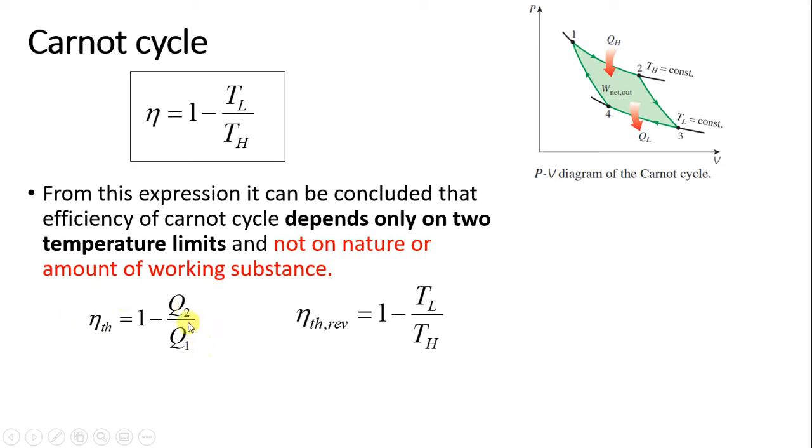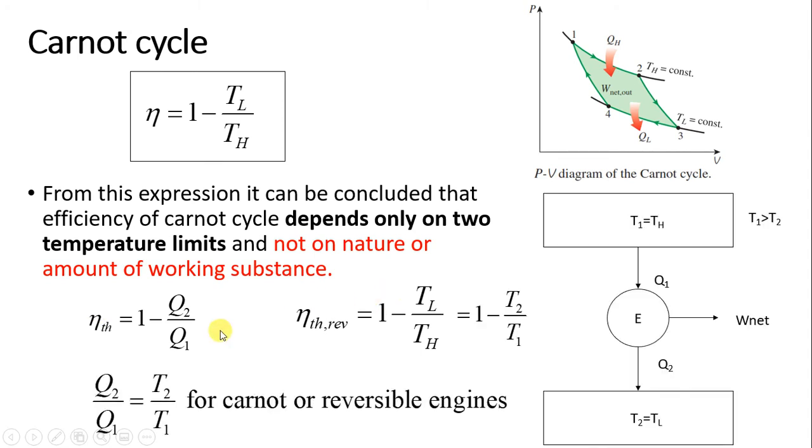And remember, this efficiency is valid for which cycle? The actual cycle. So if you consider the theoretical cycle, for the Carnot cycle or reversible cycle, what can you write? See, this equation is valid for the actual cycle. And for the Carnot cycle also we have used this. Why we are using this now, it will be clear later when we take the concepts. When we are solving the numericals, there I will explain it to you.